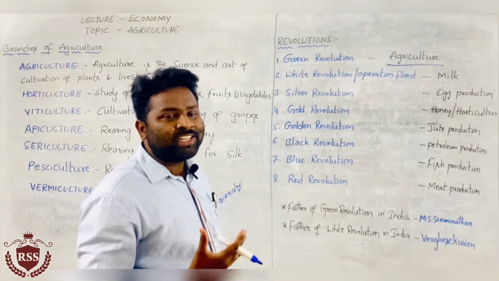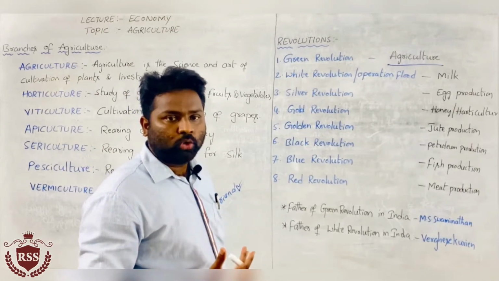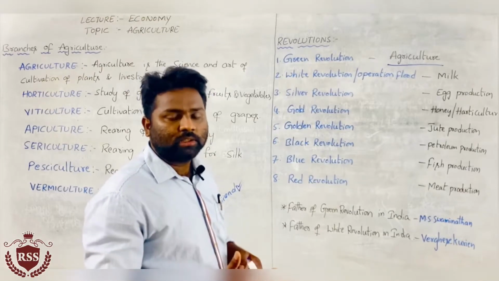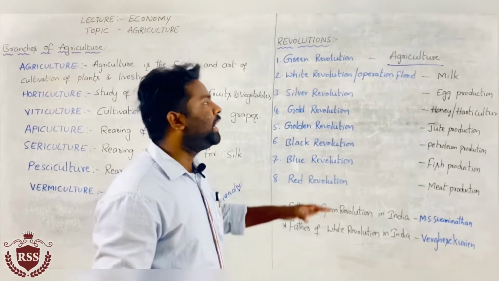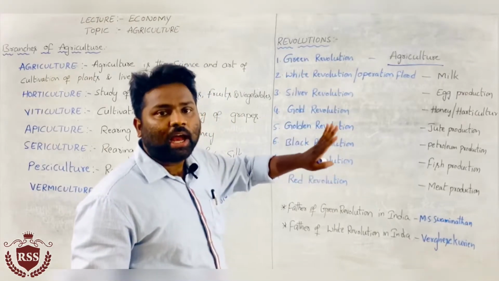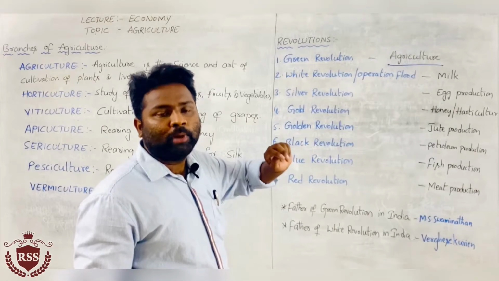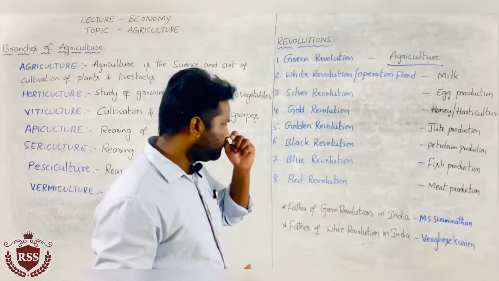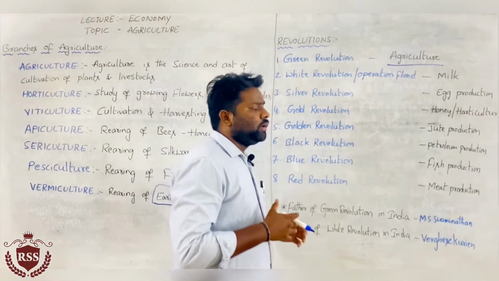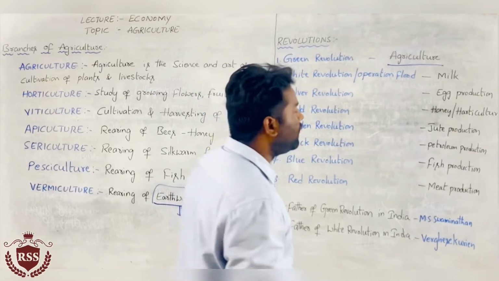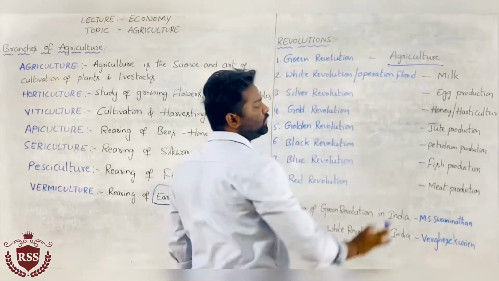That is nothing but change, and that is the revolution. Green revolution means changes took place in agriculture. There are many people who were responsible and took charge for the changes in agriculture. That is called the green revolution.